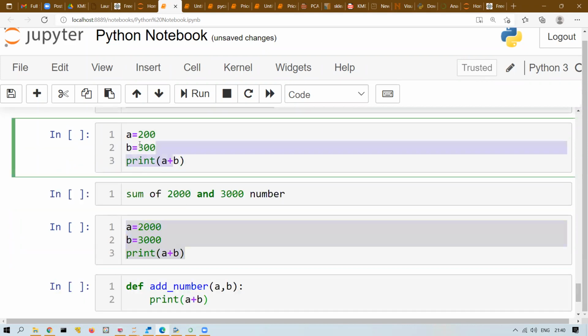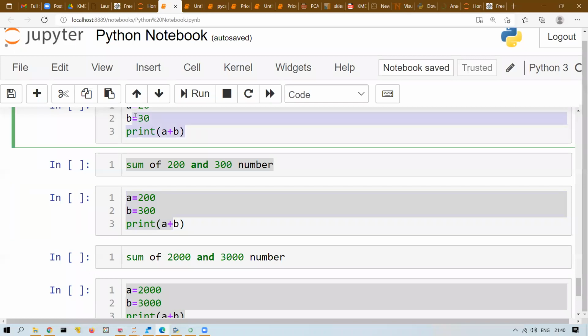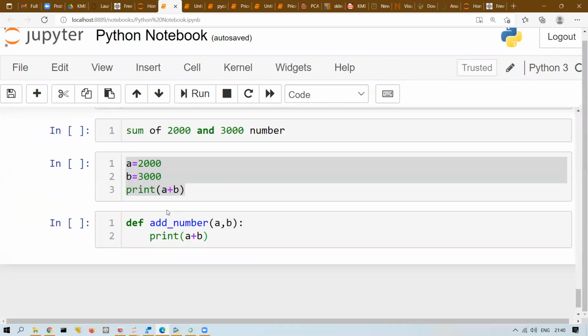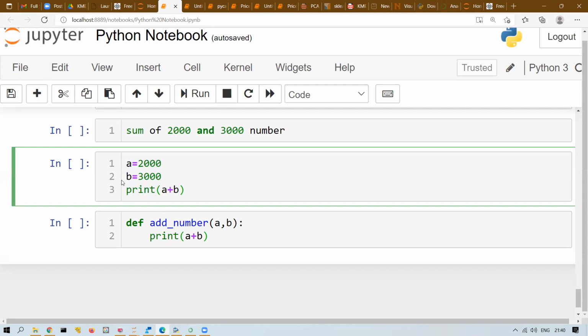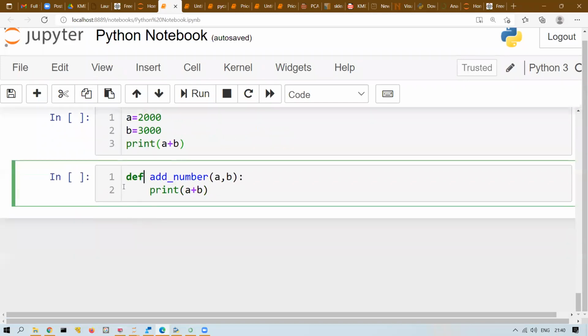Multiple times, the same thing I'm repeating, so I'm writing a function for it. There are two parts in a function: function definition, inside which you will write the logic of that function, and function call, where you will call that function. How to define a function? DEF followed by the function name, and within brackets you write the parameters. Here I have two parameters, A and B. And the logic, the body part, print A plus B.